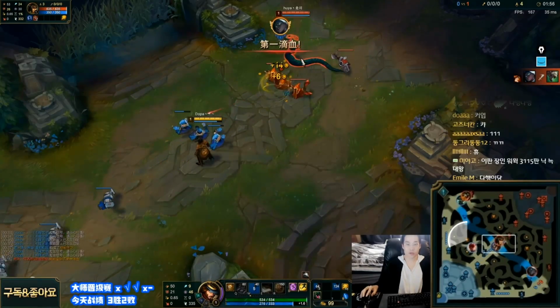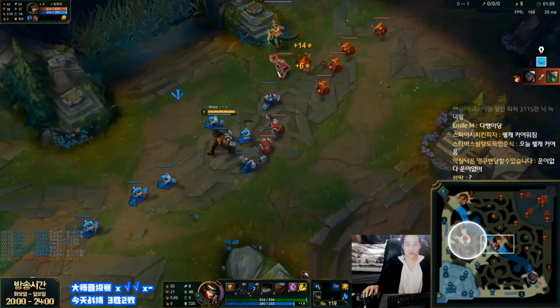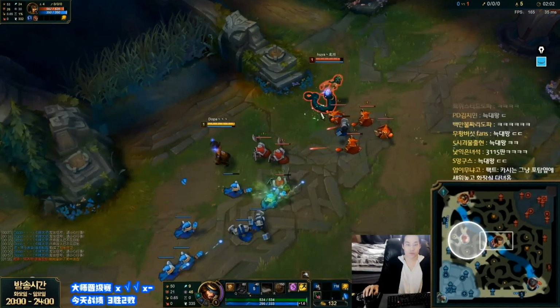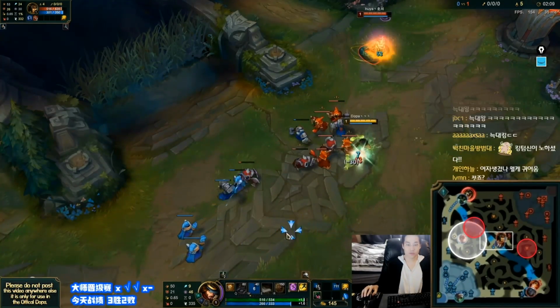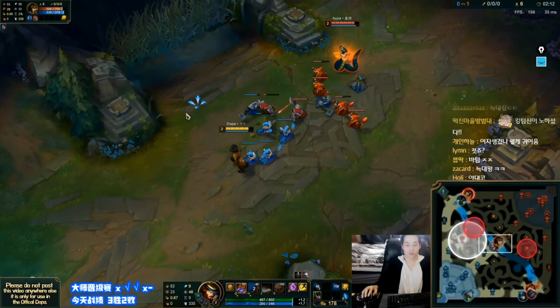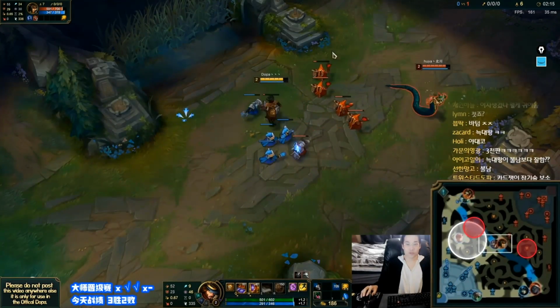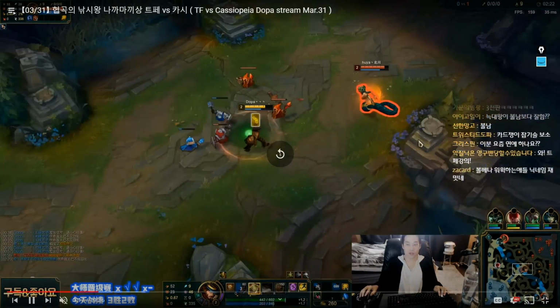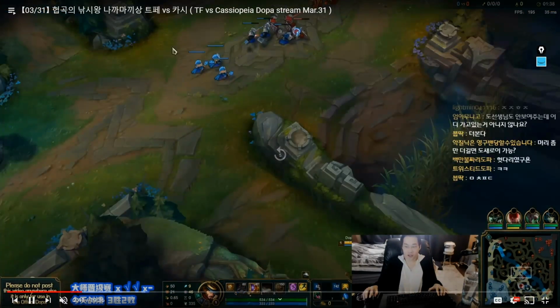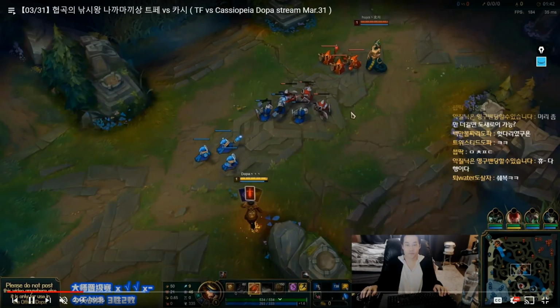We see Lee Sin moving to the left side river. I believe that Elise ended up also starting onto the right-hand side, so there will be early left side aggression. If Elise actually ends up starting left side, then we'll see what ends up happening. Then Elise should just show back onto the right-hand side. So now, as you can see, both champions are simply pushing for level 2 here.